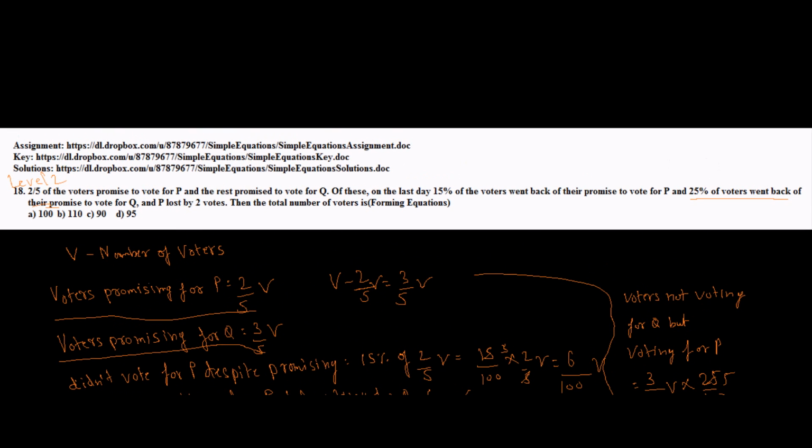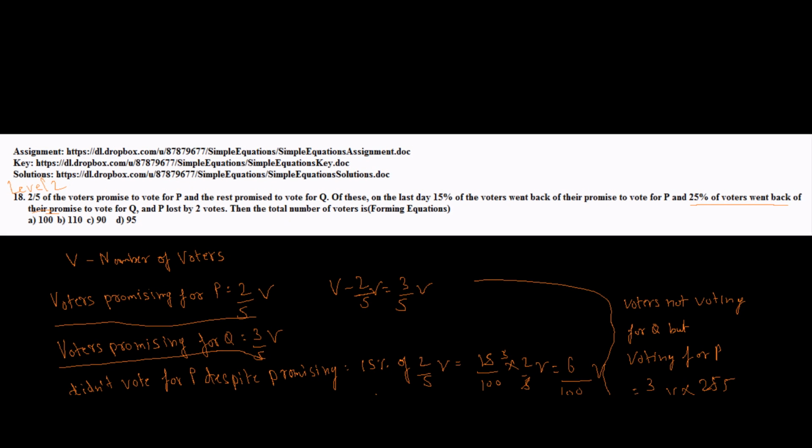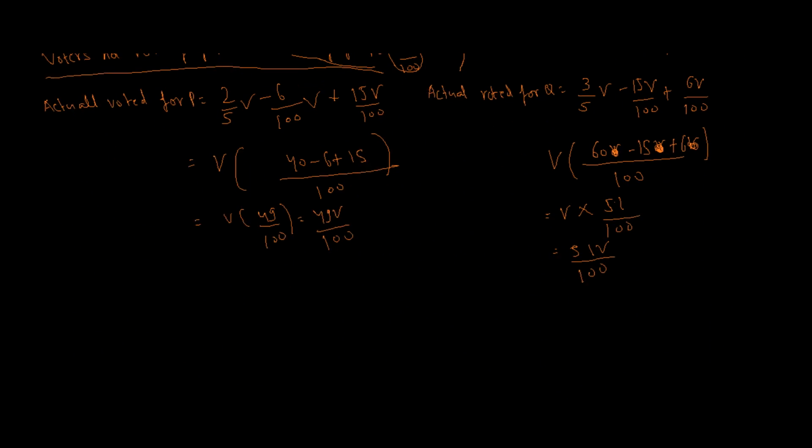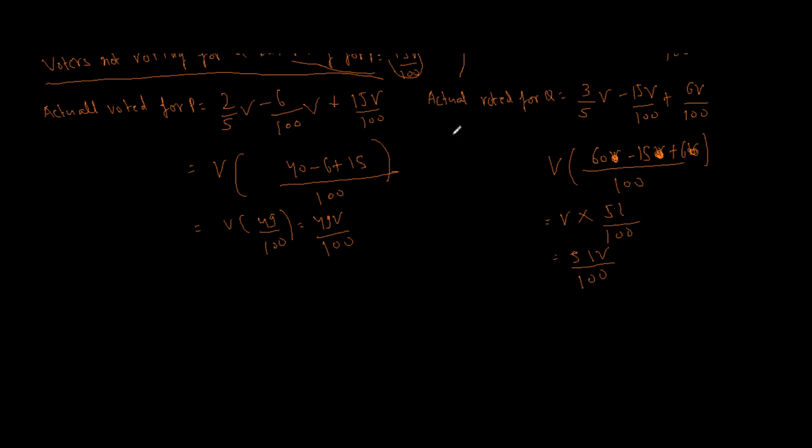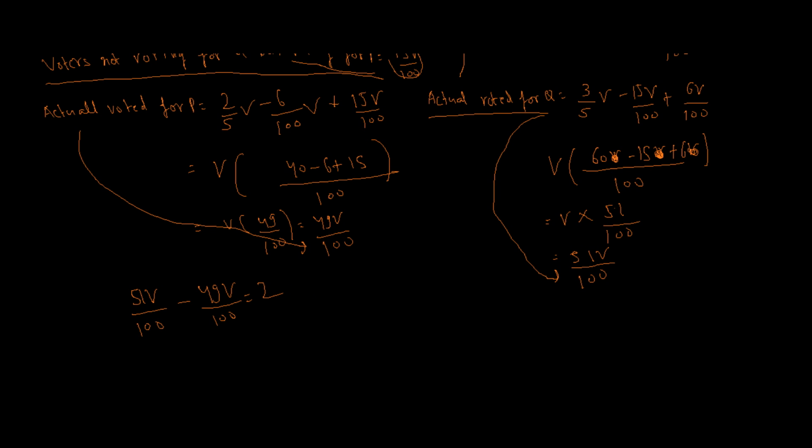Now let's revisit the question. They are saying P lost by 2 votes. We can clearly see that actual who voted for Q is 51V by 100, while actual who voted for P was 49V by 100. So clearly there were more voters for Q, so P had to lose. Now this difference, the number of voters who voted for Q minus the number who voted for P, is equal to 2, since P lost by 2 votes.